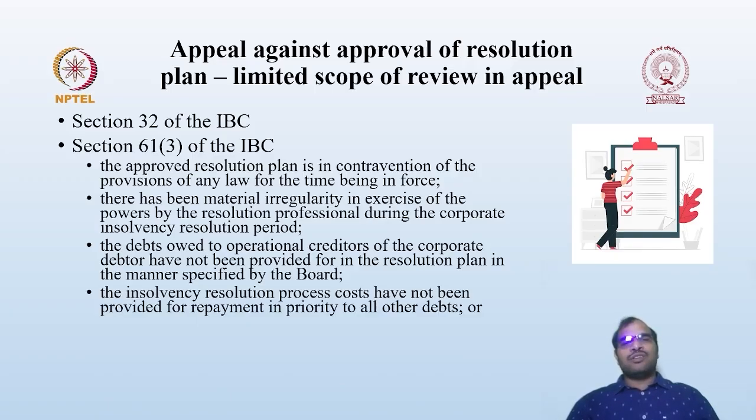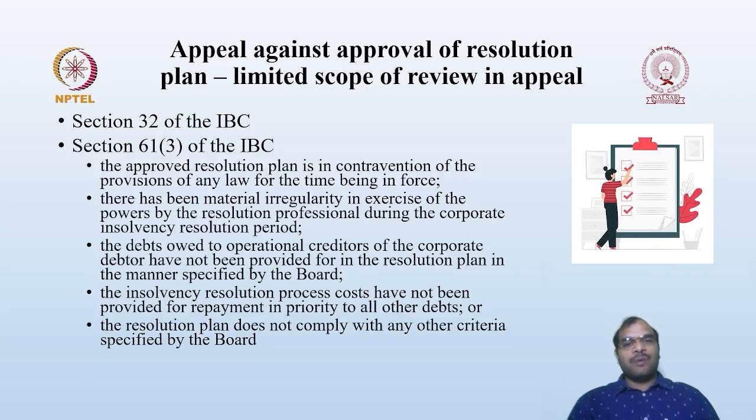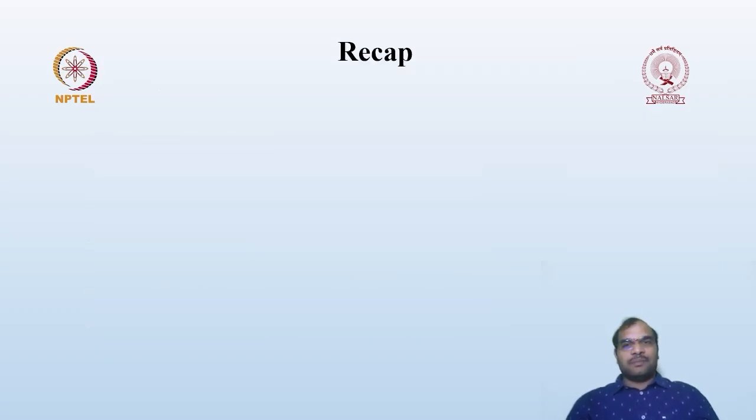Then, when the insolvency resolution process costs have not been provided for repayment in priority to all other debts. Whenever you are preparing the resolution plan, one of the important components is that you are supposed to pay the insolvency resolution process costs first, as we have discussed previously. If that is not provided in the resolution plan, then that is a ground. Then, when the resolution plan does not comply with any other criteria as may be specified by the Board. If these 5 conditions are satisfied, then you can go for an appeal against the order given by the NCLT.